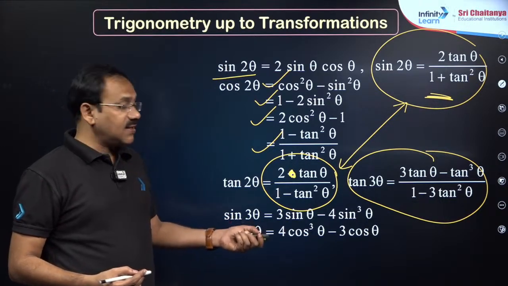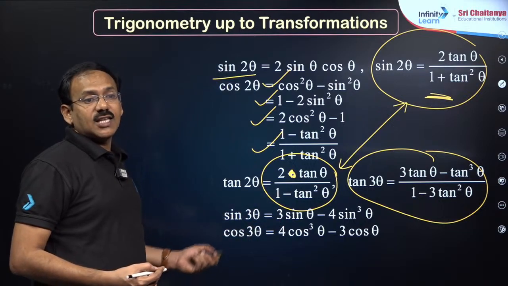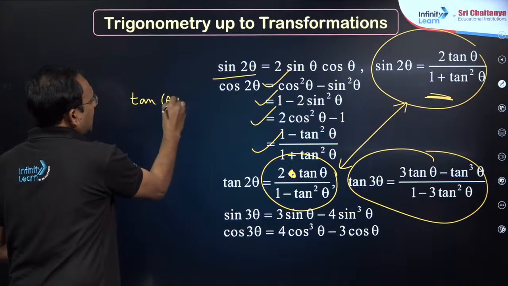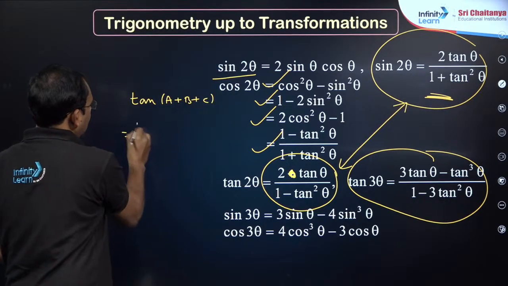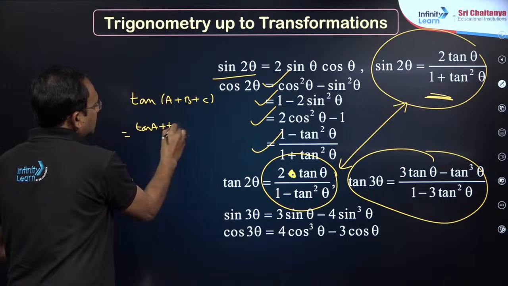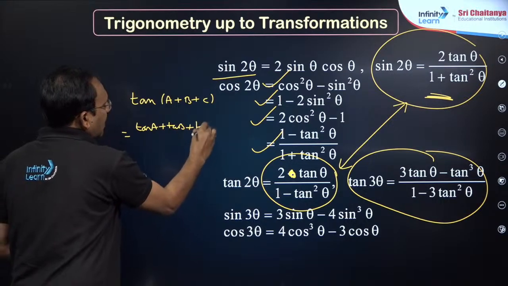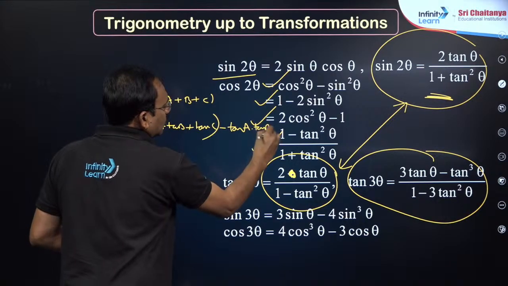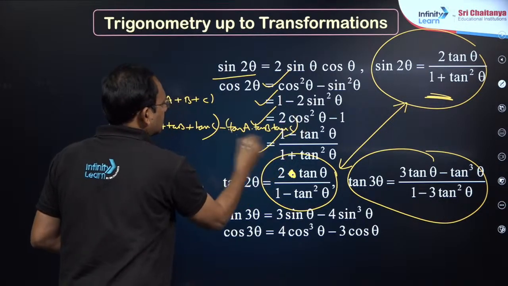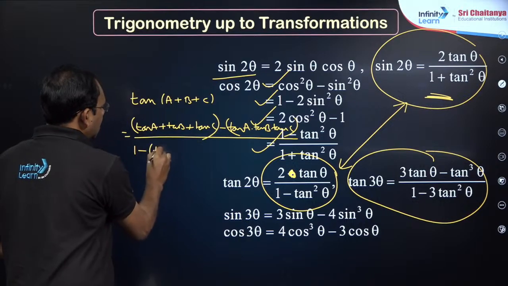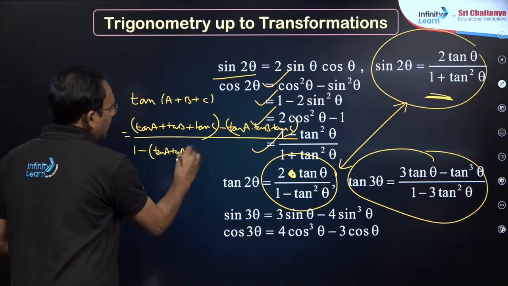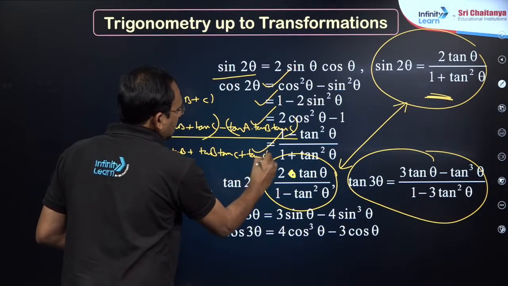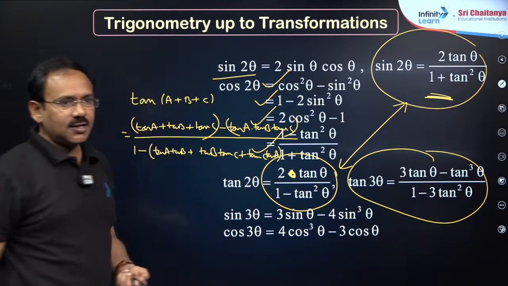Sin 3 theta is 3 sin theta minus 4 sin cube theta. Cos 3 theta is 4 cos cube theta minus 3 cos theta. In the previous one, somebody is asking tan of A plus B plus C. It stands for tan A plus tan B plus tan C, that is S1, minus tan A into tan B into tan C, that is S3, divided by 1 minus tan A tan B plus tan B tan C plus tan C tan A. Got it?